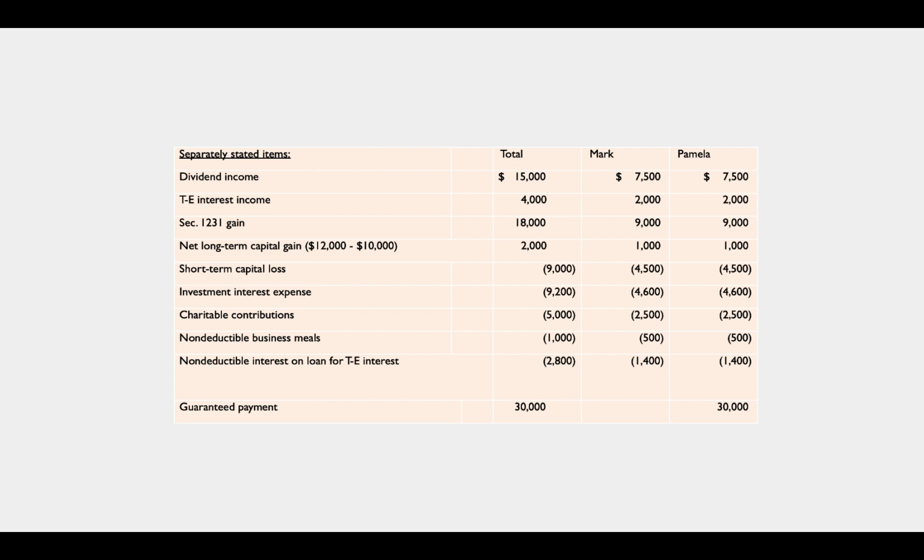We have tax-exempt interest, 1231 gain, long-term capital gain, short-term capital loss, investment interest expense, charitable contributions, non-deductible business meals, non-deductible interest on the loan for the tax-exempt interest. So all of these things are going to be separately stated and they're going to be reported to Mark and Pamela on their K1. Just like the ordinary income is also going to be reported on the K1 to Mark and Pamela.